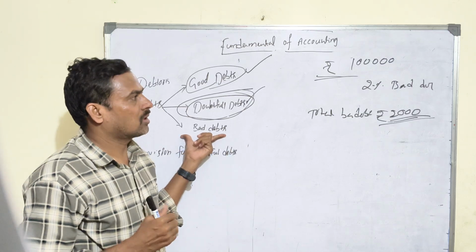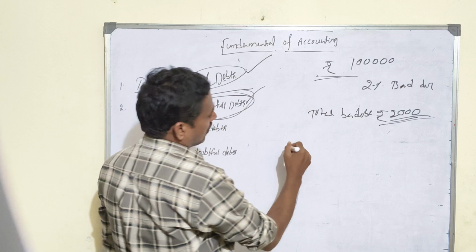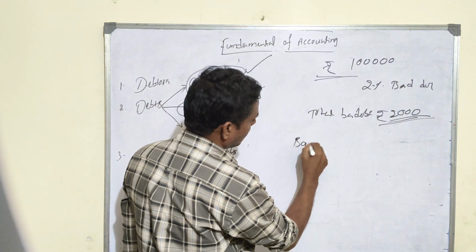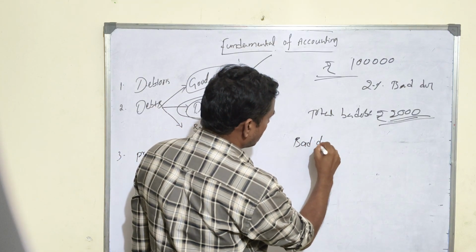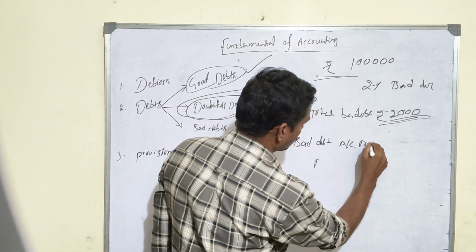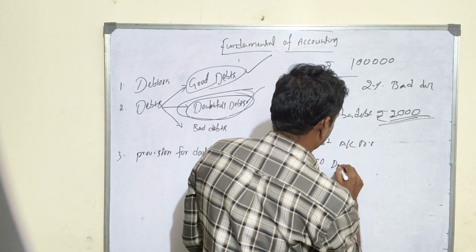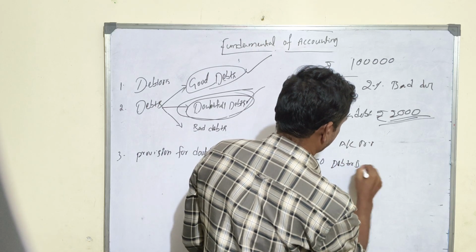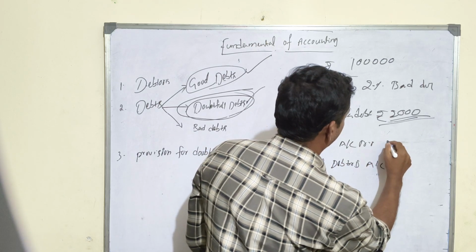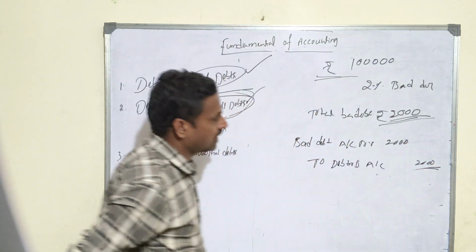The nature of bad debt is a nominal account. What is a nominal account? Debit the losses. What is the journal entry? Bad debt account, debit, to debtors account, credit. In the example, 2000.